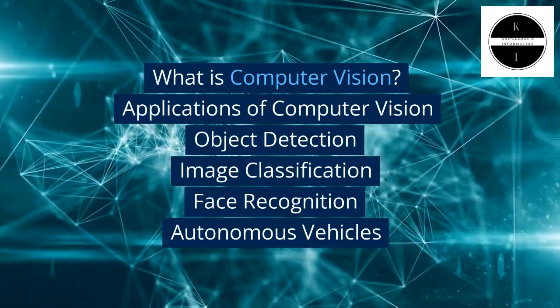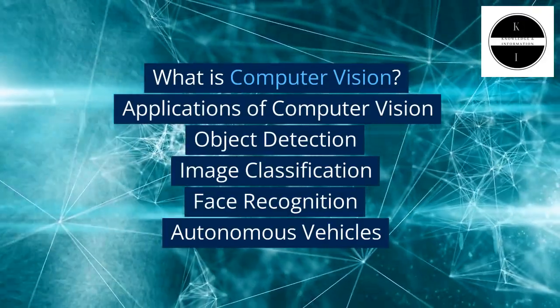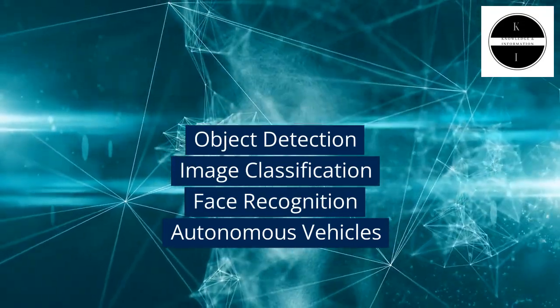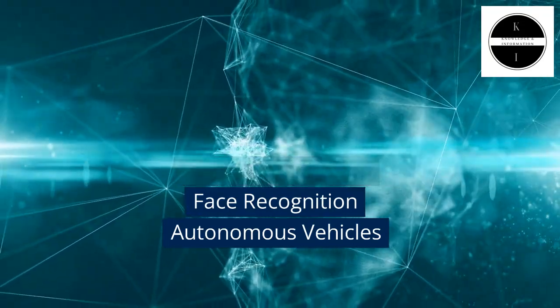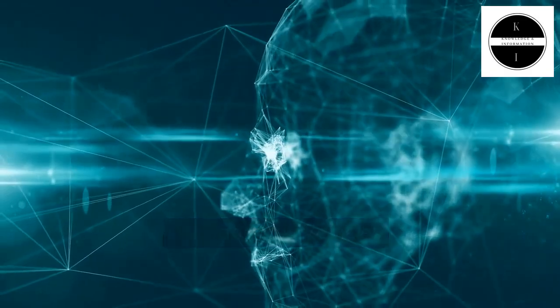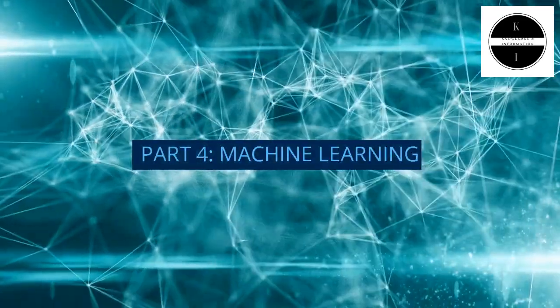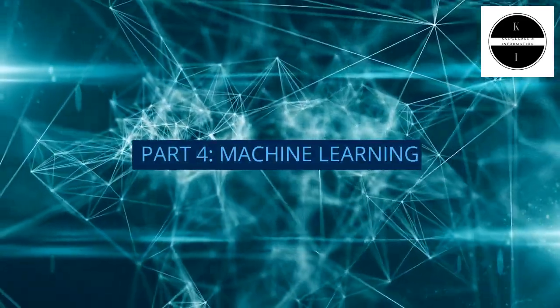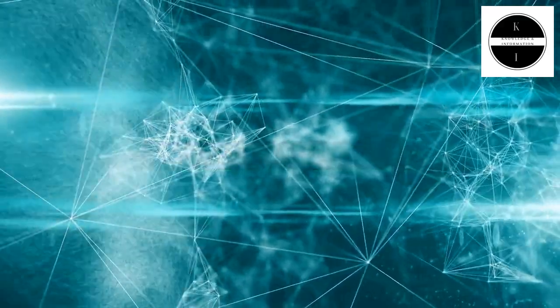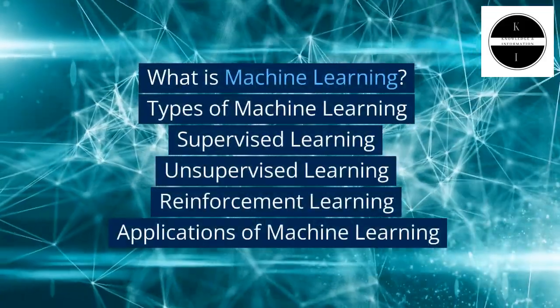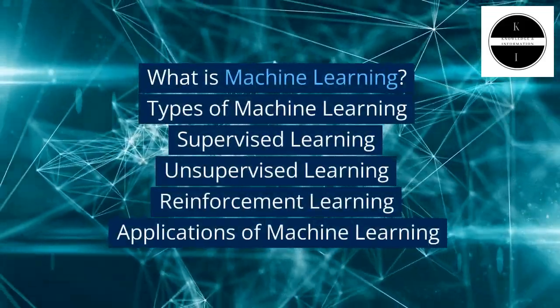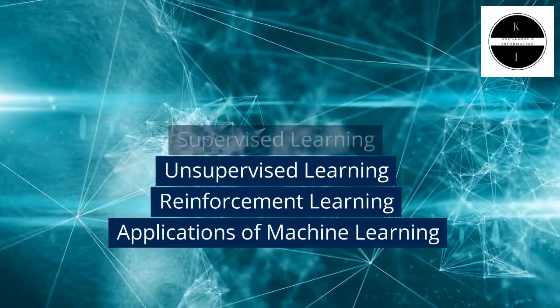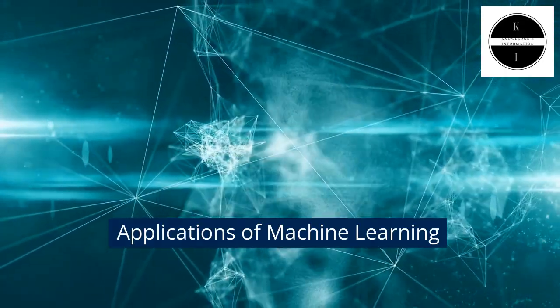Applications of computer vision: object detection, image classification, face recognition, autonomous vehicles. Part 4. Machine learning. What is machine learning? Types of machine learning: supervised learning, unsupervised learning, reinforcement learning, applications of machine learning.